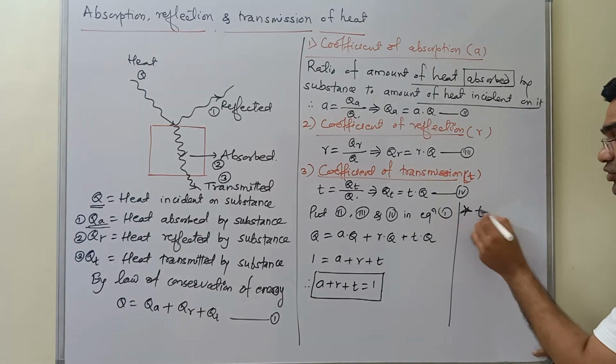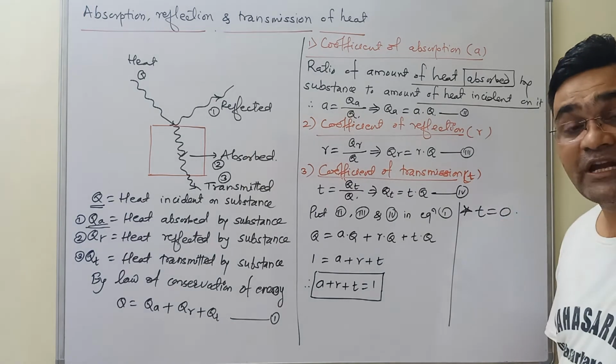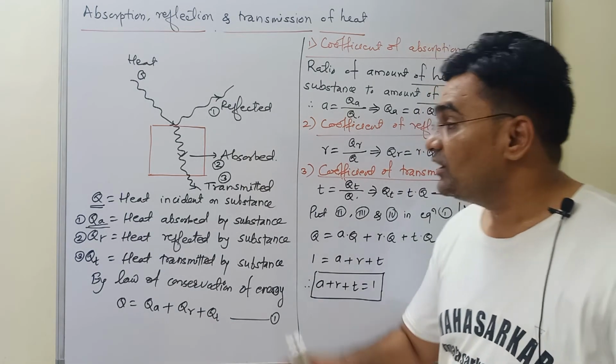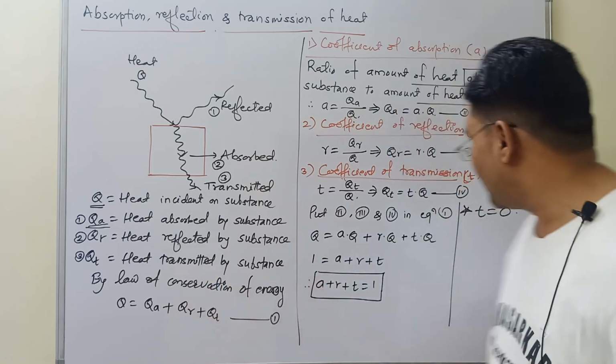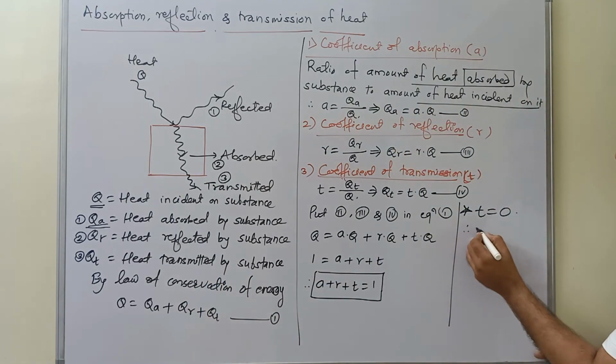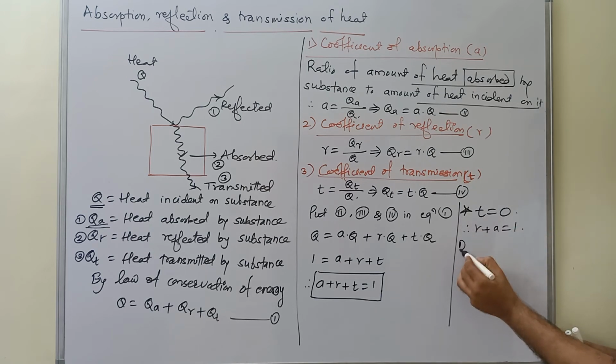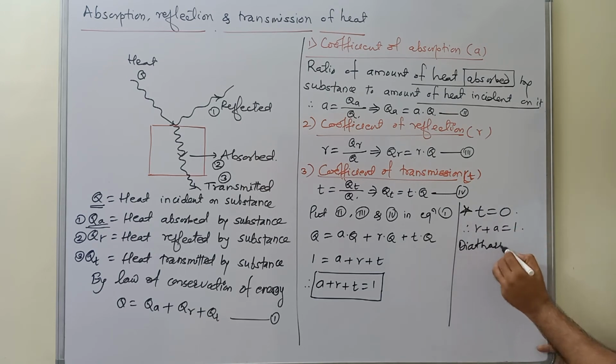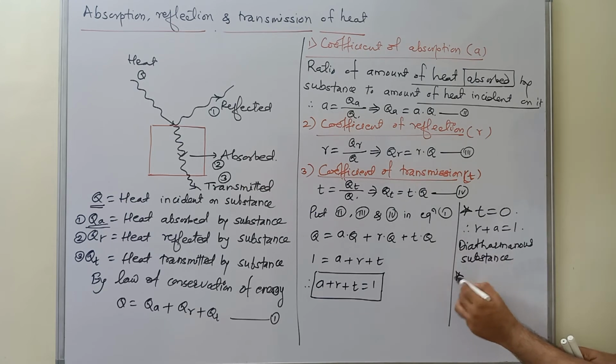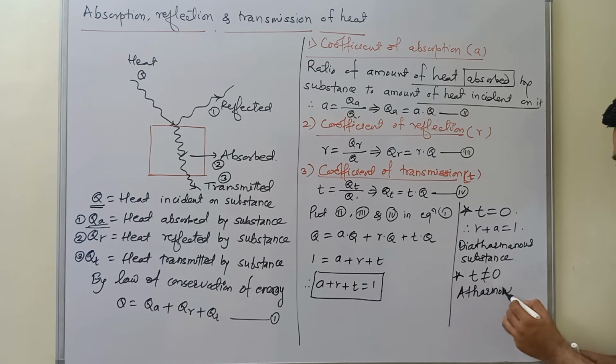One term that we are going to remember: T is 0. That means those substances do not allow heat to transmit from one part to another part. So if T is 0, we get R plus A is equal to 1. These types of substances are called athermous substances. The substances for which T is not 0, that means they allow heat to transmit, are called diathermous substances.